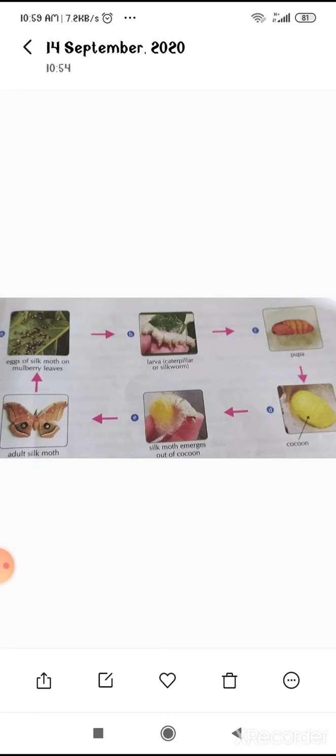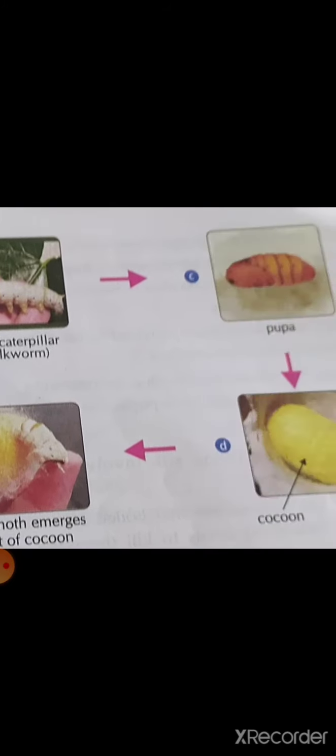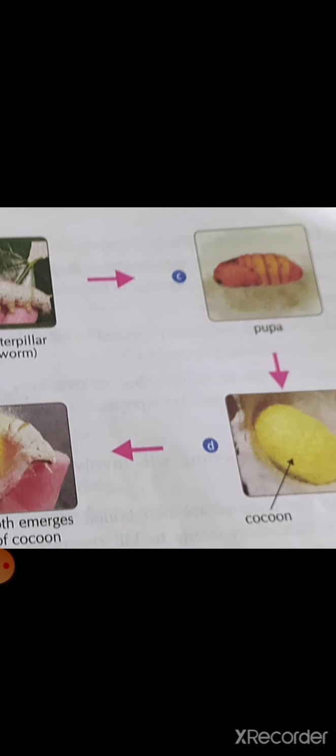The perforated sheet of paper is placed over the hatching box or the tray and chopped mulberry leaves are spread over it. When the larvae, which are silkworms, hatch out of the eggs, they feed on the mulberry leaves. They eat day and night and increase enormously in size. After 25 to 30 days, the silkworms stop eating and move to the tiny chambers of the bamboo in the tray to spin the cocoons.